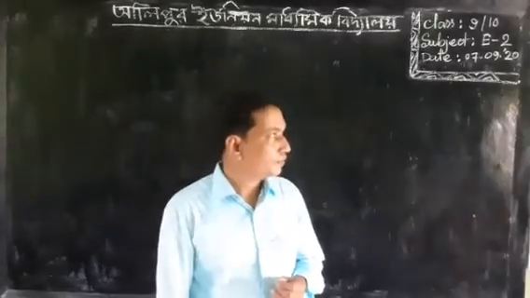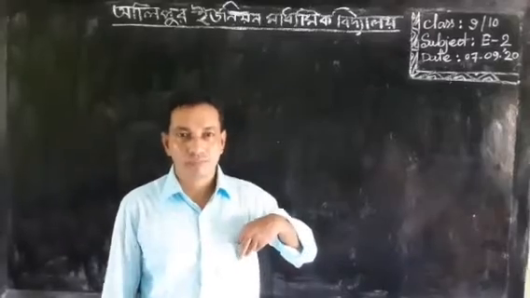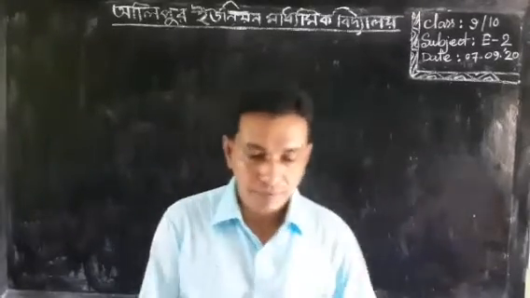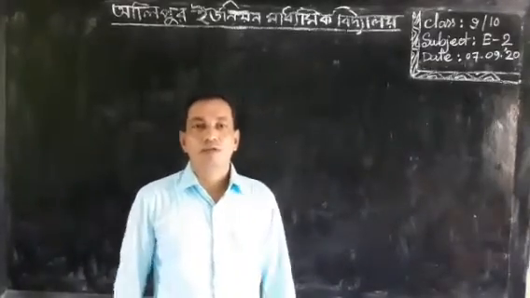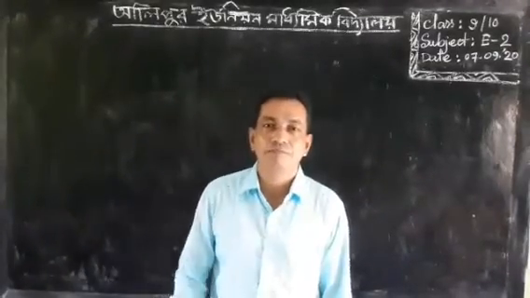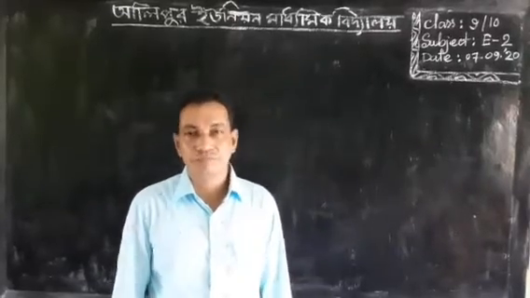At first I am going to write down a sentence about using preposition.